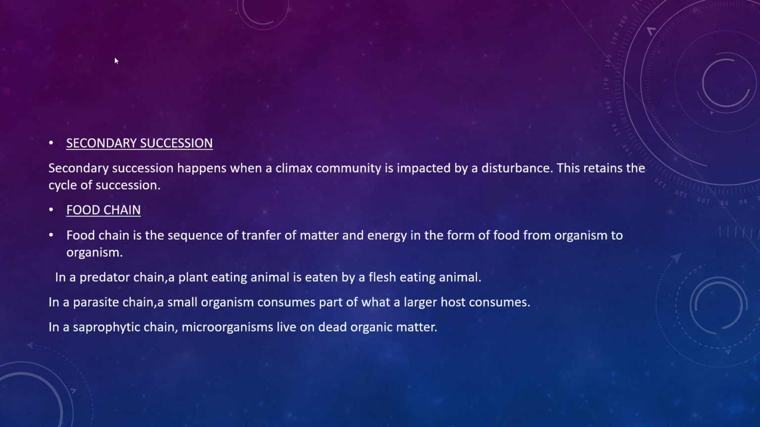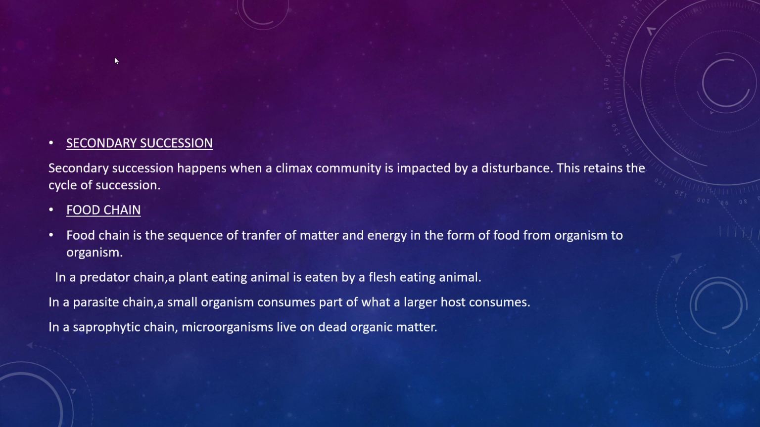Next is secondary succession. Secondary succession happens when a climax community is impacted by a disturbance. This restarts the cycle of succession. That's what we told in the previous example, that when there is a forest fire, the whole forest is burnt, and then little by little, grasses will grow, and these grasses will later become bushes and then plants, and then come the trees. I think you understood, and if you have any doubts, you can ask me in the comment box.